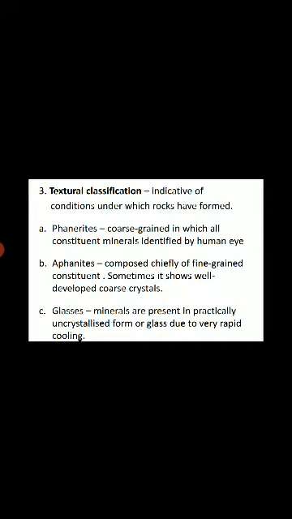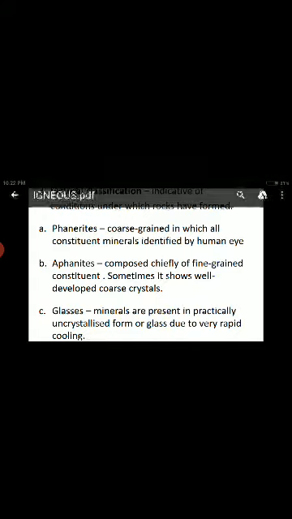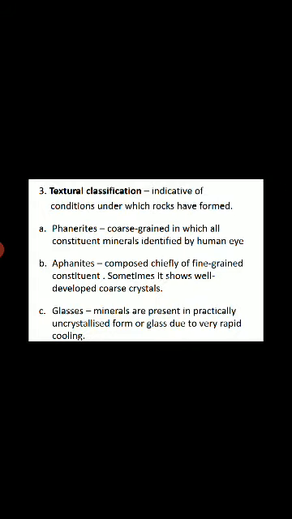The next classification is textural classification. It is indicative of the conditions under which rocks have formed. Under which conditions a rock is formed is shown in the textural classification. First, phanerites, coarse grain, in which all constituent minerals are identified by the human eye.